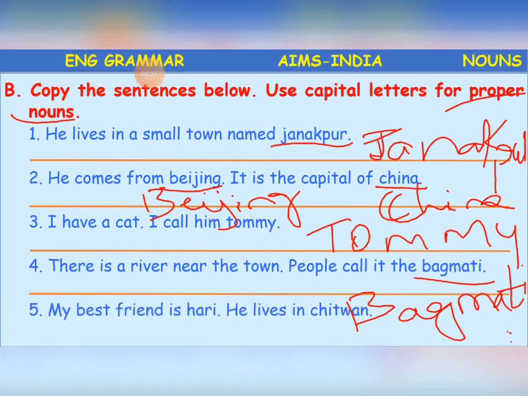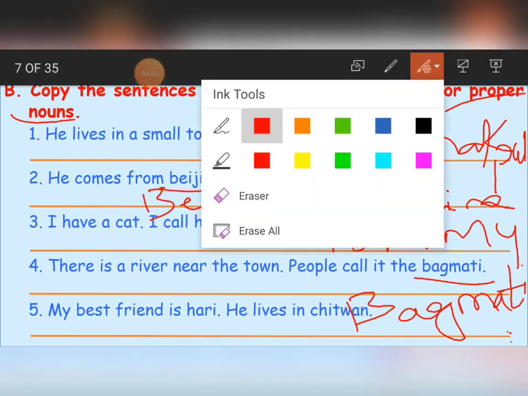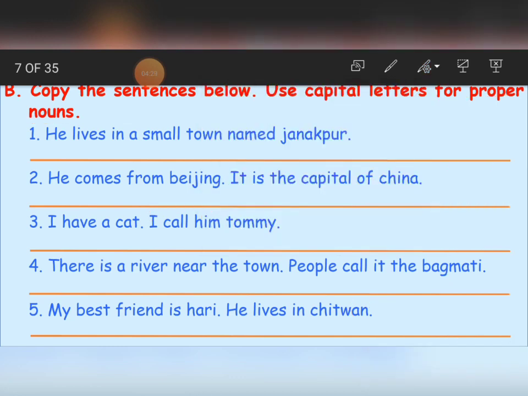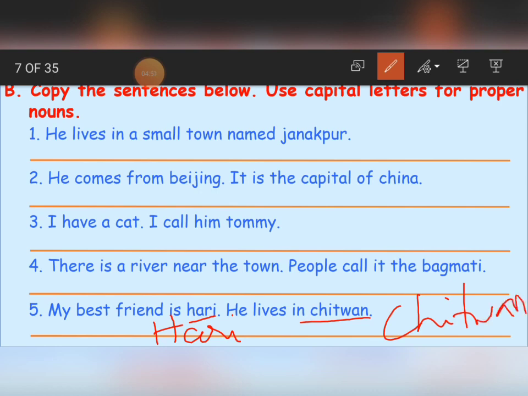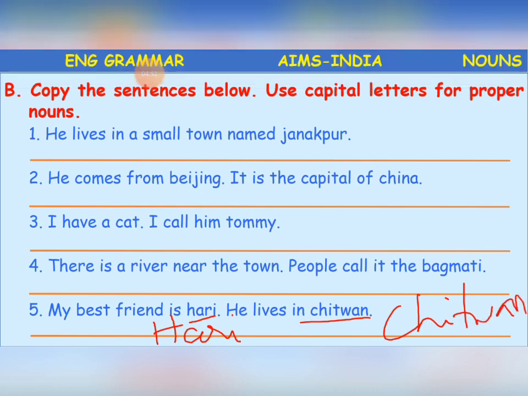My best friend is Hari. He lives in Chitwan. What is the name of my best friend? Hari. Where does he live? He lives in Chitwan. So we are having two proper nouns here. One is the name of a person, the other the name of a place. That is why Hari must be written in capital letter, and Chitwan, the name of the place, again in capital letter. Clear, children? So hope you all do these exercises at home.